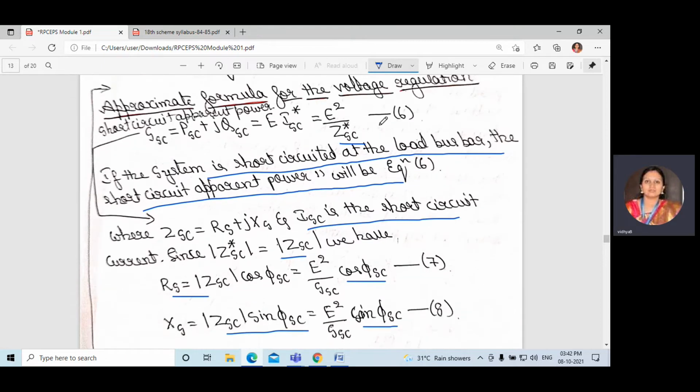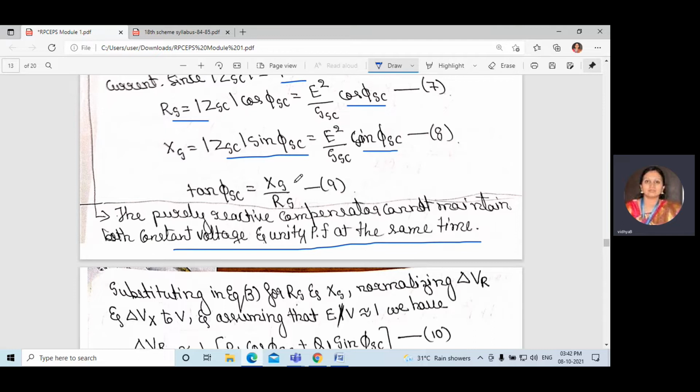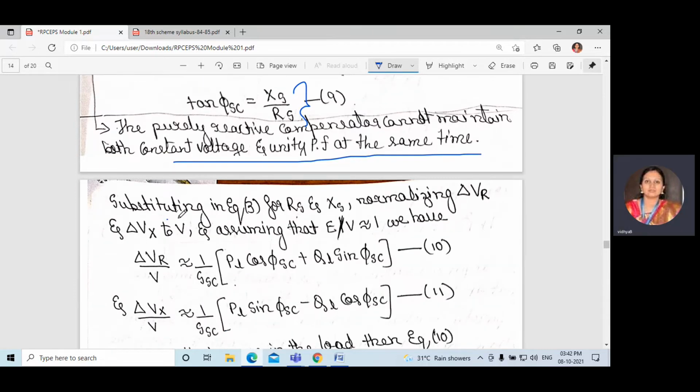ZSC is equal to E square divided by SSC. That is what they have written here. Tan phi SC is nothing but XS divided by RS. So here, substituting in equation 3 for RS and XS, normalizing delta VR and delta VX to V, assuming that E by V equals 1, then delta VR divided by V equals 1 divided by SSC times PL cos phi SC plus QL sin phi SC.